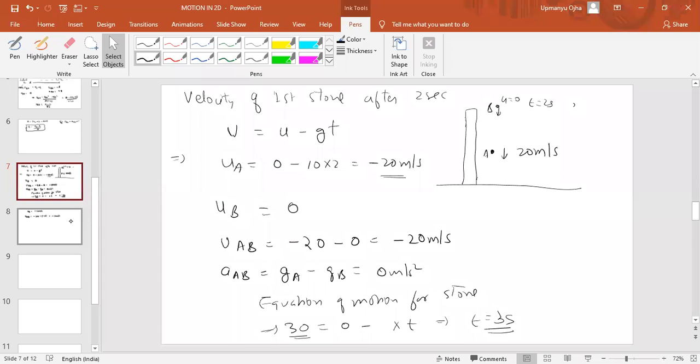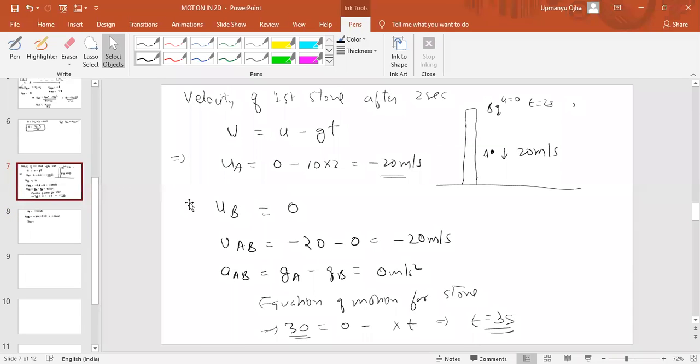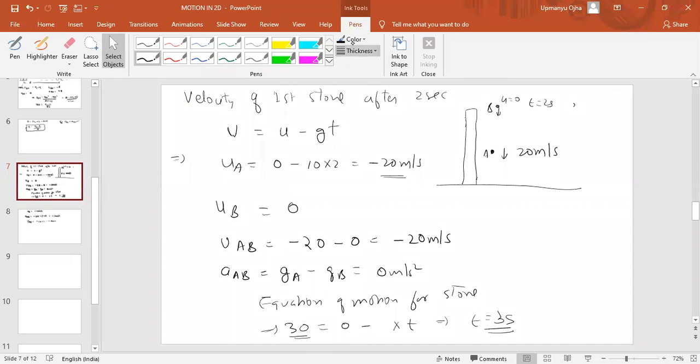Initial displacement, that is SAB. SAB is equal to minus 20 into 2, minus 40 meter. So initial separation is minus 40 meter.